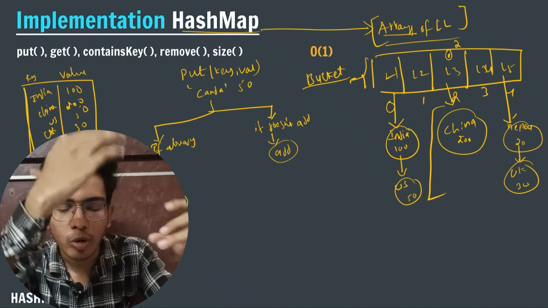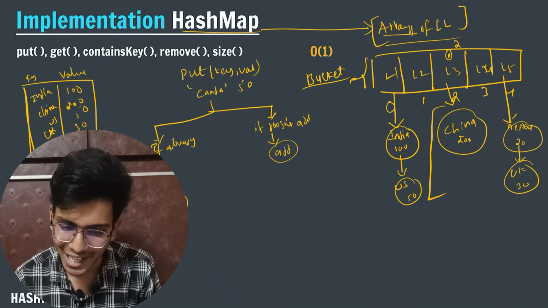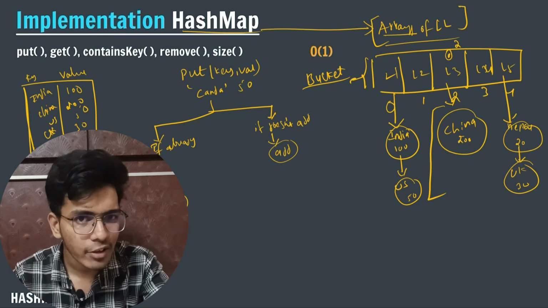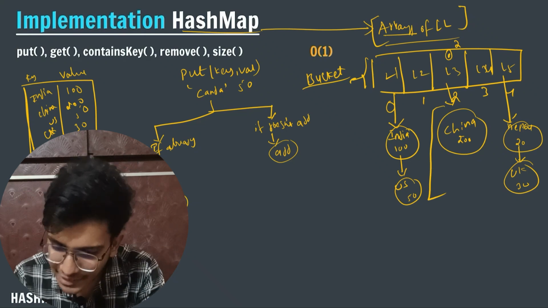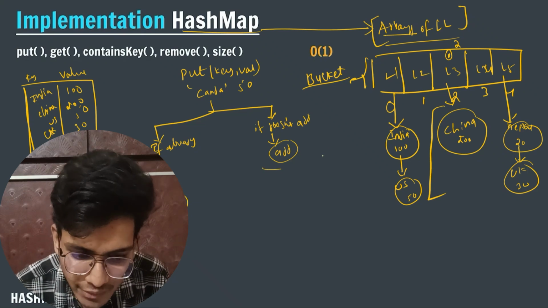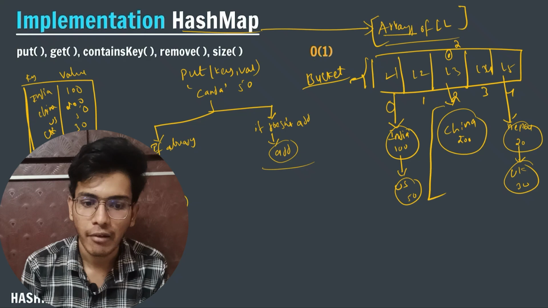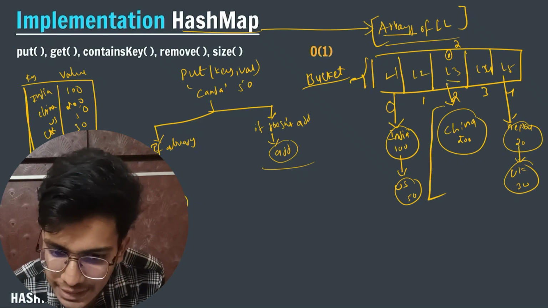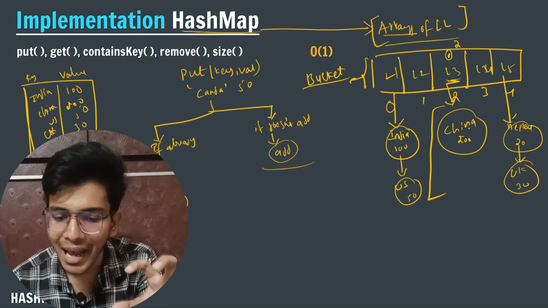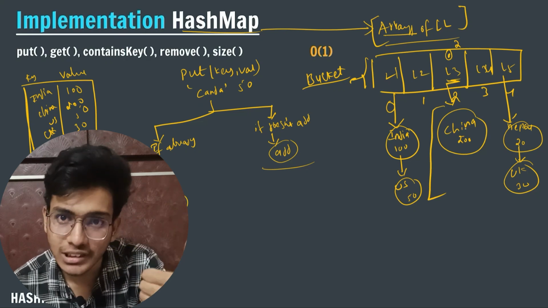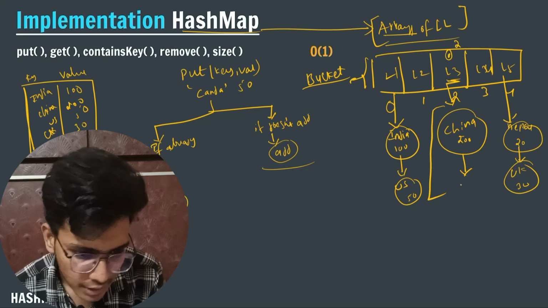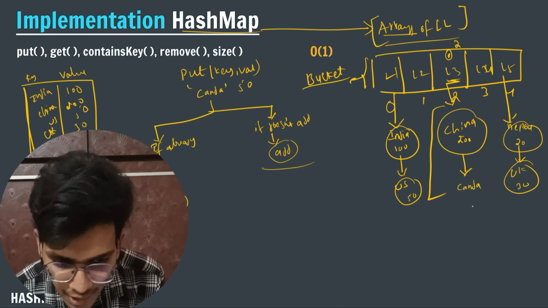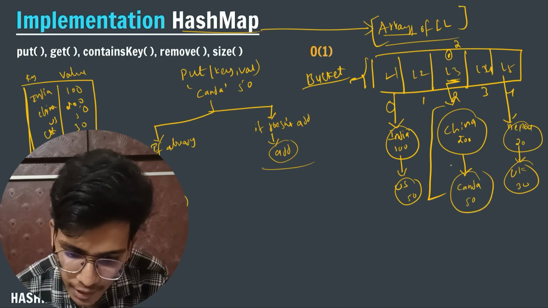I will iterate through each and every node of that linked list. After iterating, if it doesn't exist, then I will add it. You can see that in the linked list at index 2, I have only one node, China. If it doesn't exist, I will add a new node, Canada, with value 50. I will add it like this.